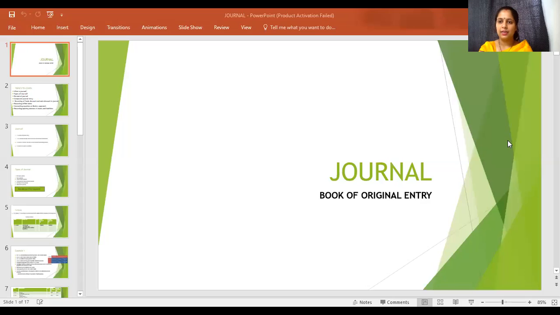The topic which I'm going to discuss today is journal. So let's see what journal is. Journal is one of the important aspects of bookkeeping in accounting. Bookkeeping is the starting part of accounting and it relates to recording of transactions, and journal is one of the major aspects of bookkeeping. It is the basic step, the first step and the most crucial step. It cannot be taken easily.